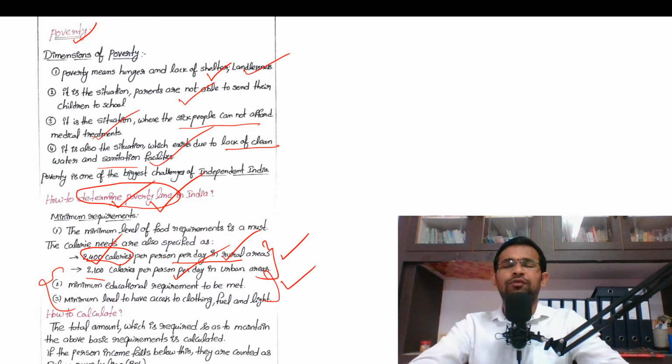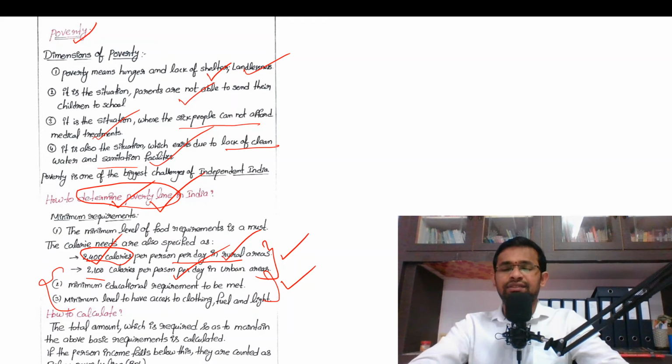So they are vulnerable to communicable and non-communicable diseases, and mostly they suffer from communicable diseases like malaria, dengue, cholera, waterborne diseases and airborne diseases. Yes or no?